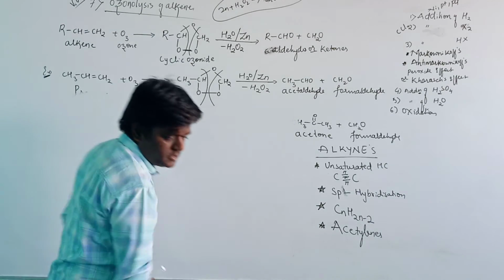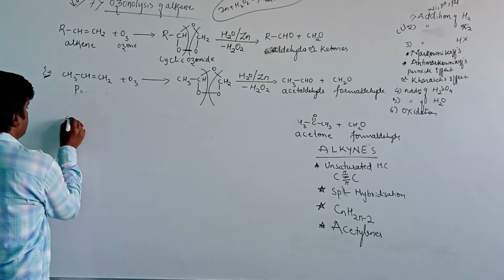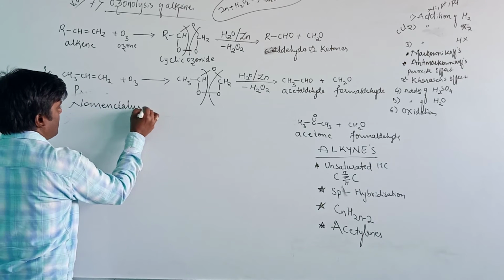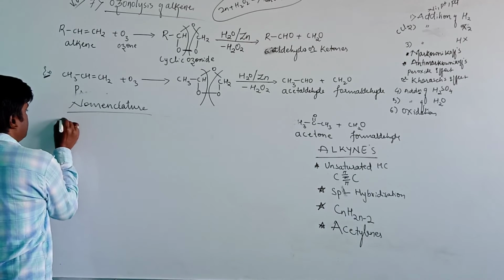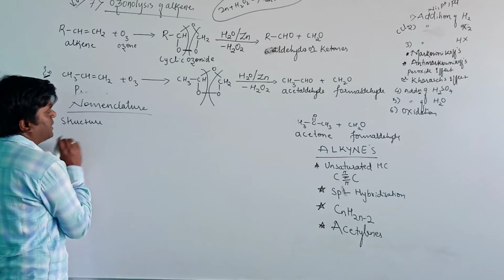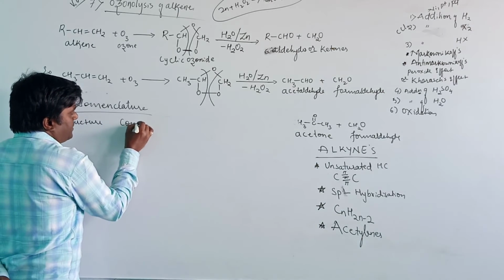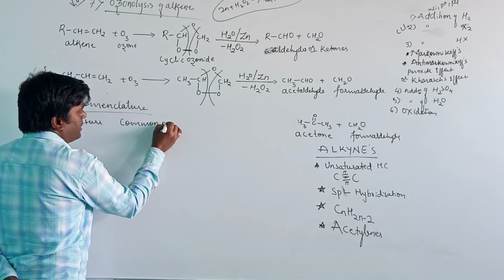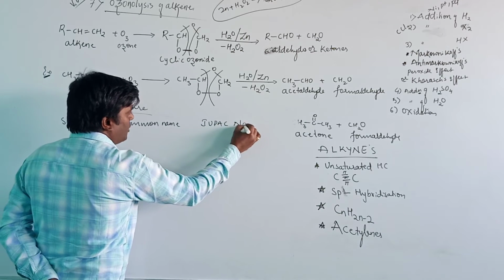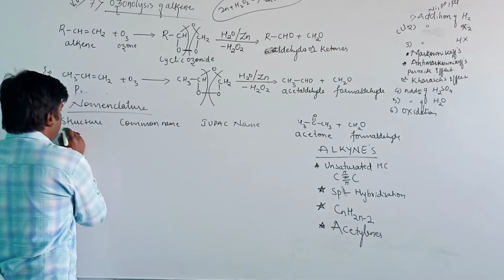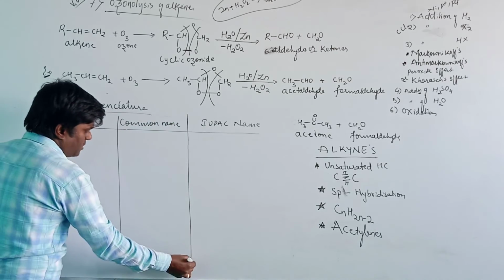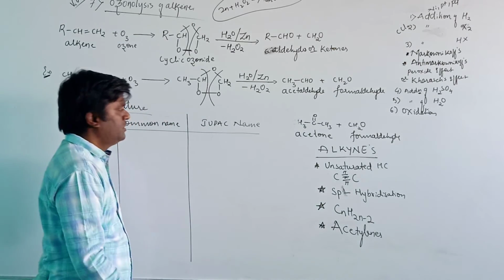We will take the nomenclature of alkynes in a table. The first column is the structure, the second is the common name, and the third is the IUPAC name.